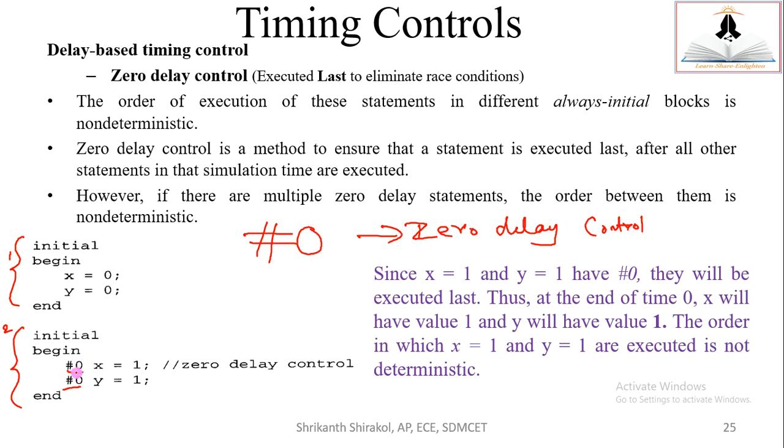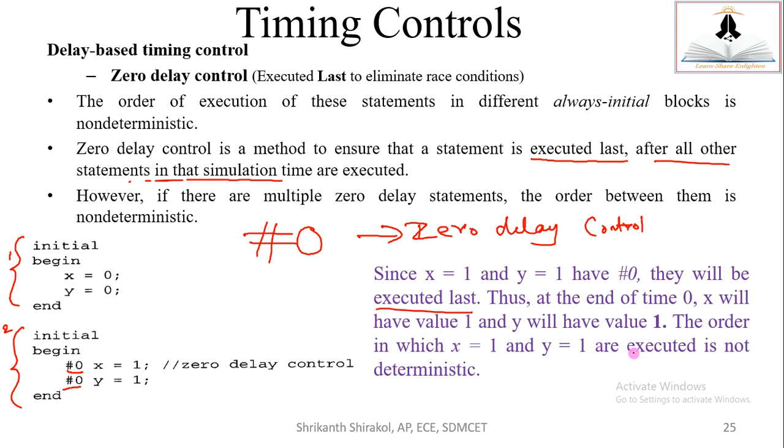When I mention this, the priority is given to the other one. Means wherever zero delay is mentioned, that will execute last. It is executed after all the other statements in the simulation. Since x equal to 1, y equal to 1 have hash 0, they will execute last. Thus, at the end of 0, x will have value 1, y will have value 1.